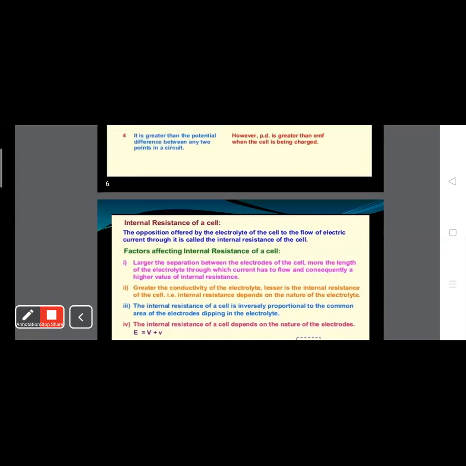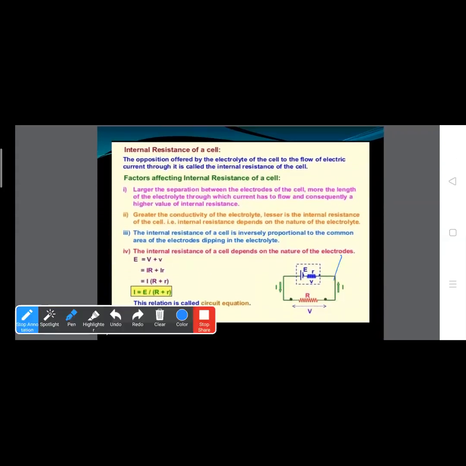Inside the cell, this is the cell, and this is the electrode and this is the electrolytic solution. This is the positive plate and this is the negative plate. Clear? So when the electrons move from positive to negative outside, inside the cell it moves from negative to positive.